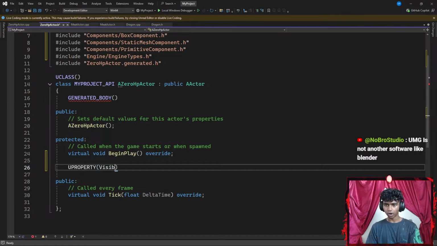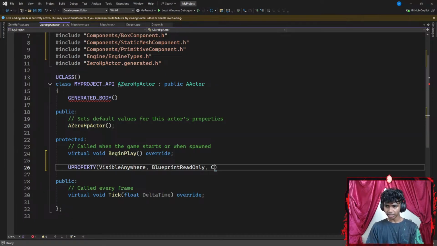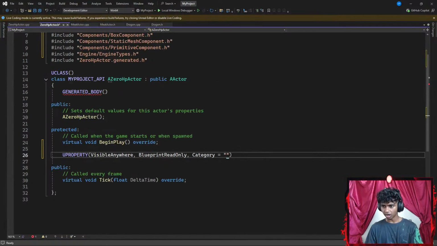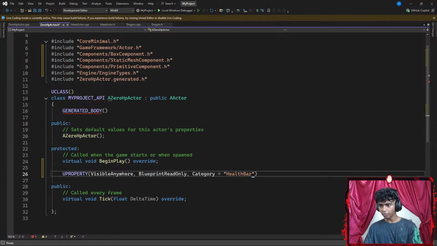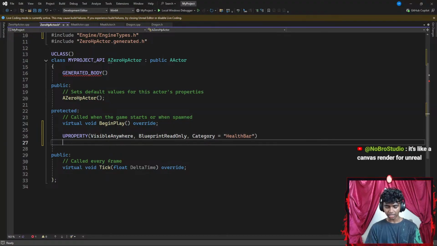Okay, which says I want this class to be visible anywhere. I want it to be BlueprintReadOnly. Okay, and then I want the category. Let's go with Category to be equal to something like, okay, what do I want a category to be? Let's say something like maybe Mesh. Or I might go with something like 0 HP. Let's go with 0 HP. Or Health Bar. Let's go with Health Bar. Okay, perfect. And then I'm going to go ahead and create a UStaticMeshComponent.